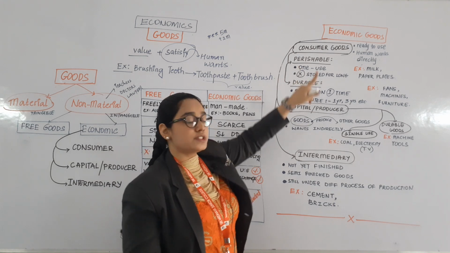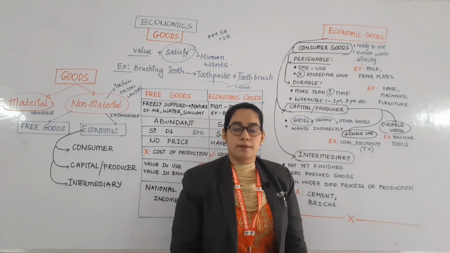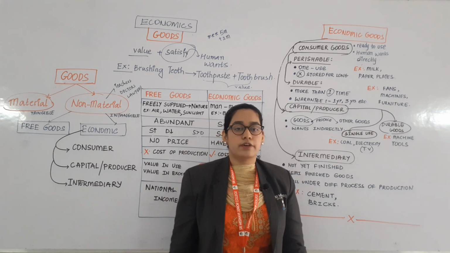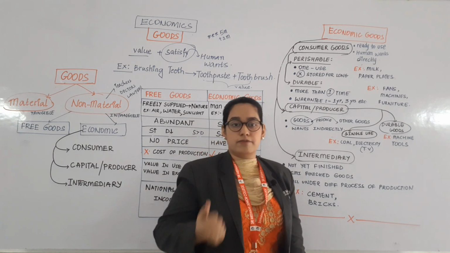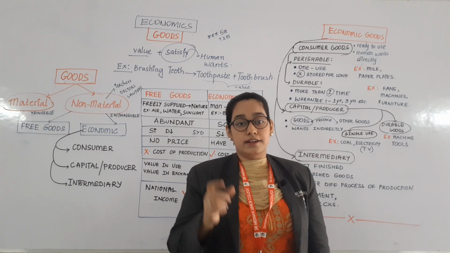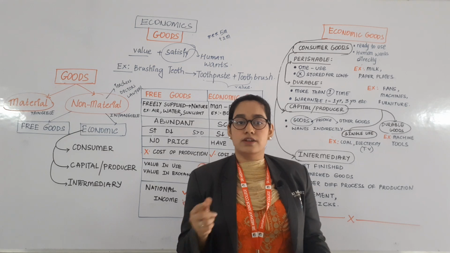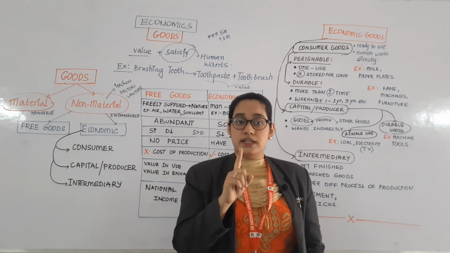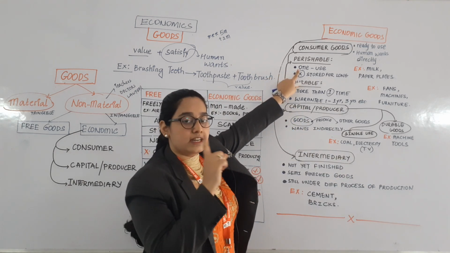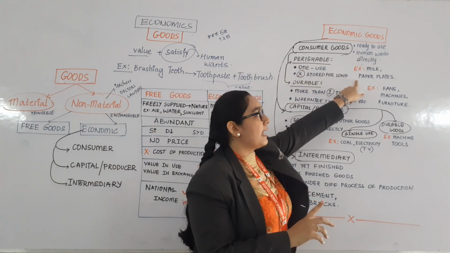Plus, you cannot use it more than one time. Imagine that you have offered me an apple, madam, you can have an apple. When I consume the apple, after 1 hour, again you are asking me, madam, please give my apple back to me. Can I return your apple back to you? I can buy some apple and give to you. But the same apple, can I return to you? No, because it is just for one time. I cannot use the same apple for more than one time. So perishable means which you can use only one time and that cannot be stored for a longer period. Example, milk and paper plates.